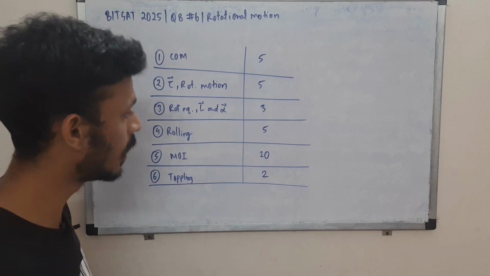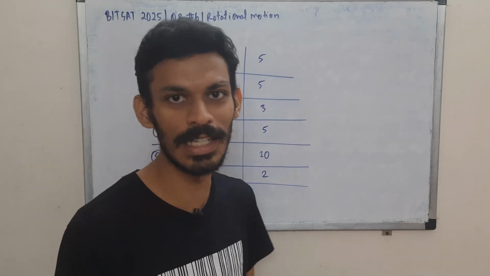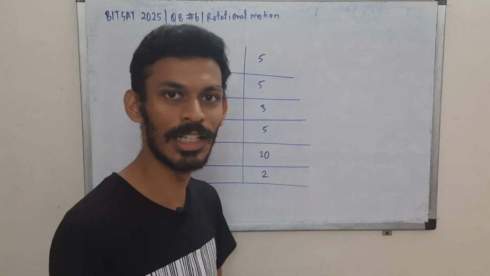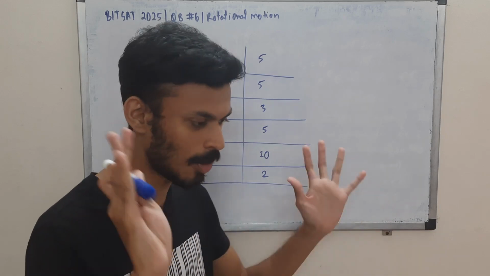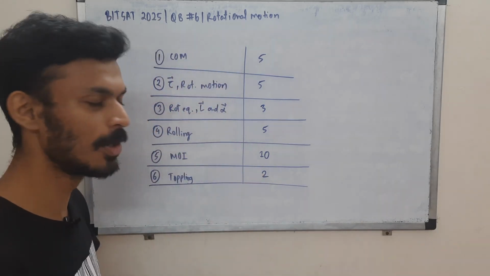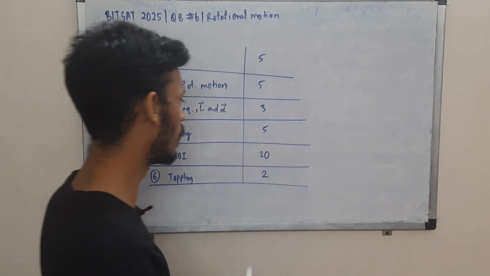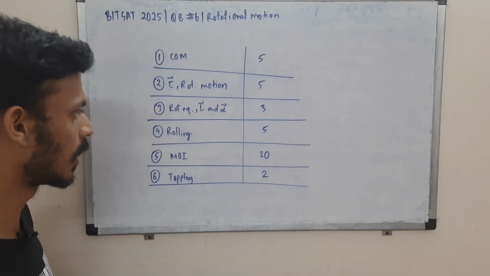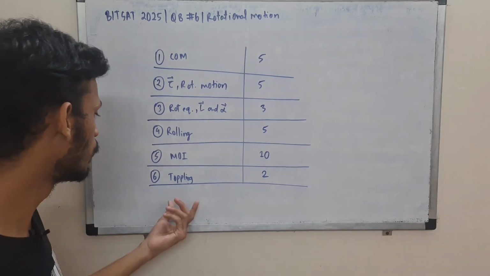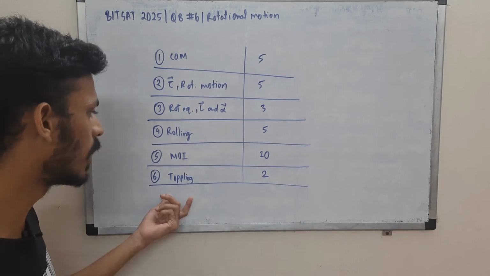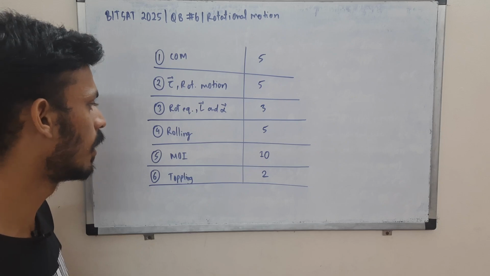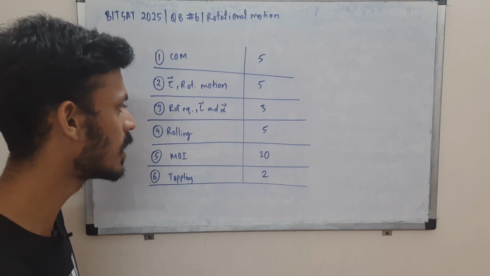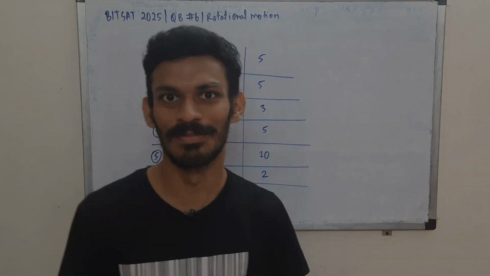Then we have moment of inertia, the most favorite topic of BITSAT. Every year there will be one question from moment of inertia in the paper that you are answering. I called it out, so do what you will with that. Here we have about 10 questions being raised from moment of inertia. We'll be practicing a lot of that too. Then we have questions on toppling, just 2 questions from there in BITSAT. So that was the previous year question weightage. Let's begin with the questions.